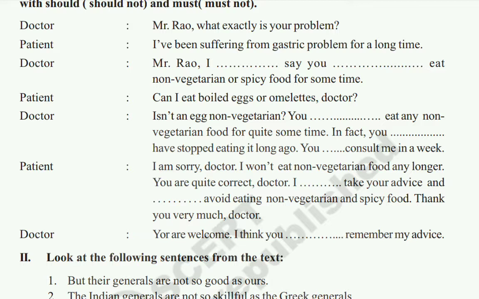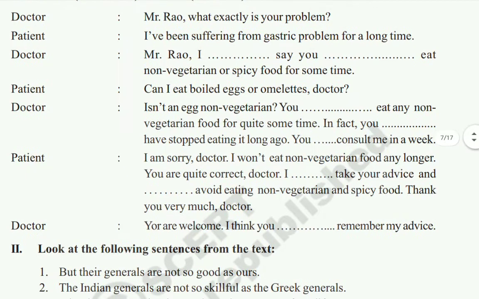Now the patient says to the doctor, I'm sorry doctor, I won't eat any non-vegetarian food any longer. You are quite correct doctor, I must take your advice and avoid eating non-vegetarian and spicy food. Thank you very much doctor.